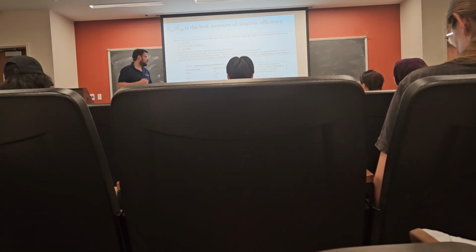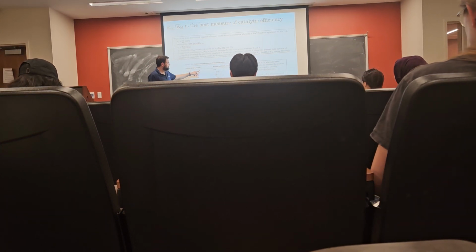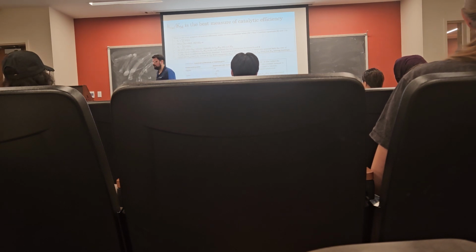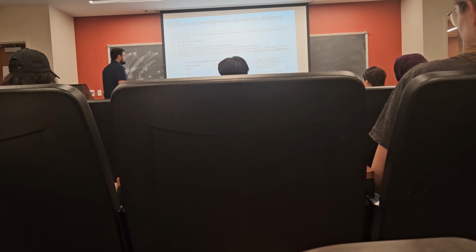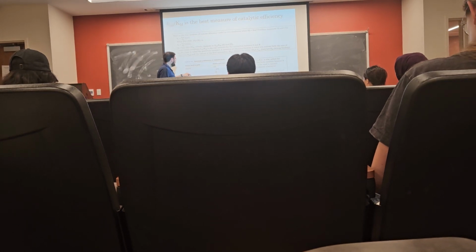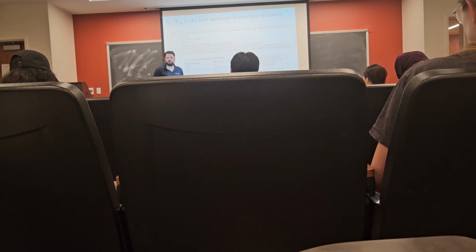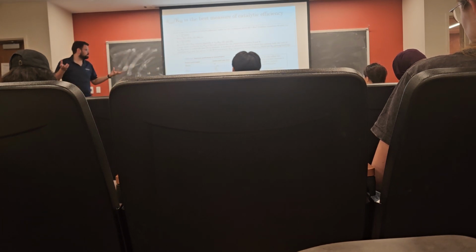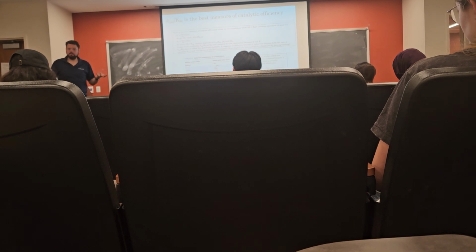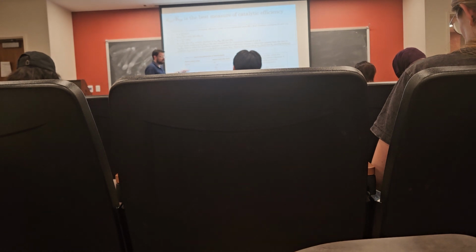The K-cat over Km value for the interaction between chymotrypsin and glycine is 1.3 times 10 to the minus 1. It's not very large, so the interaction between chymotrypsin and glycine is not great. And we start to look at other amino acids like valine, right? What's the K-cat over Km between chymotrypsin and valine? Well, now we have a K-cat over Km of 2.0. So that rate constant for the interaction between E, in this case chymotrypsin, and S, in this case valine, is higher. That means that V0 is higher, so the interaction proceeds forward more rapidly. So it's a stronger interaction. It's more specific for valine than it is for glycine because the K-cat over Km value is higher.